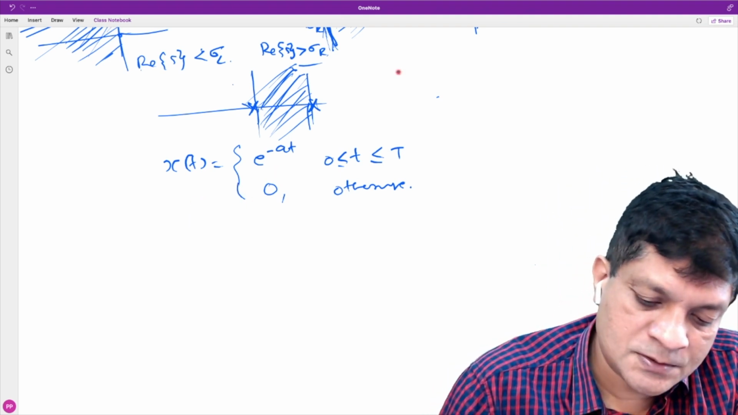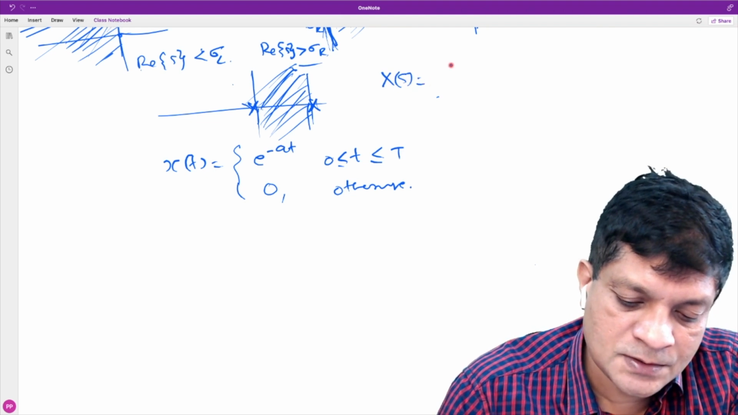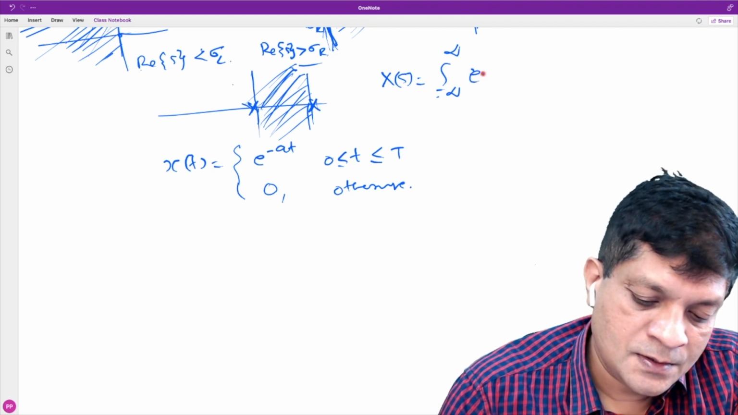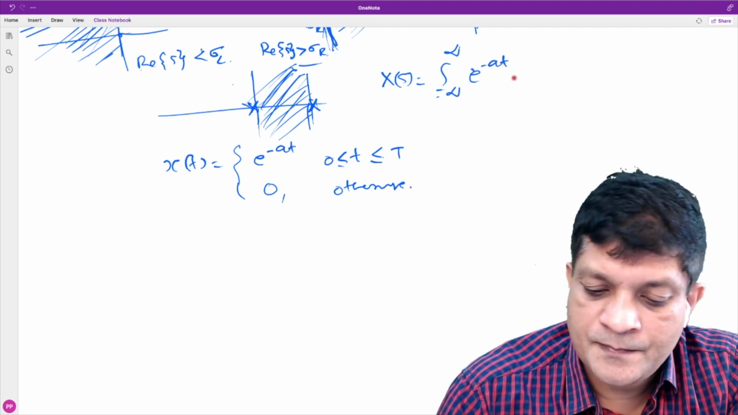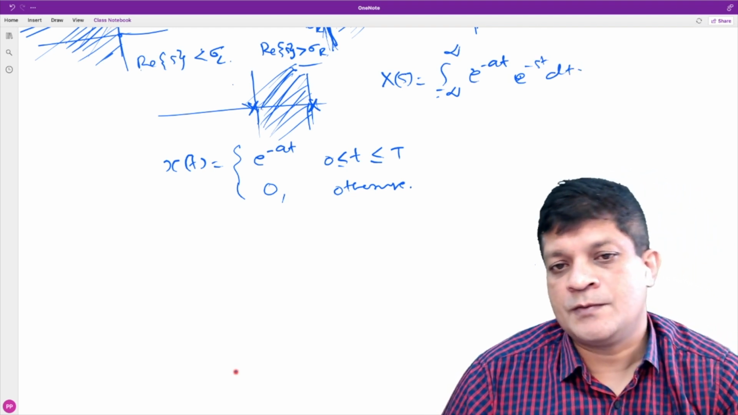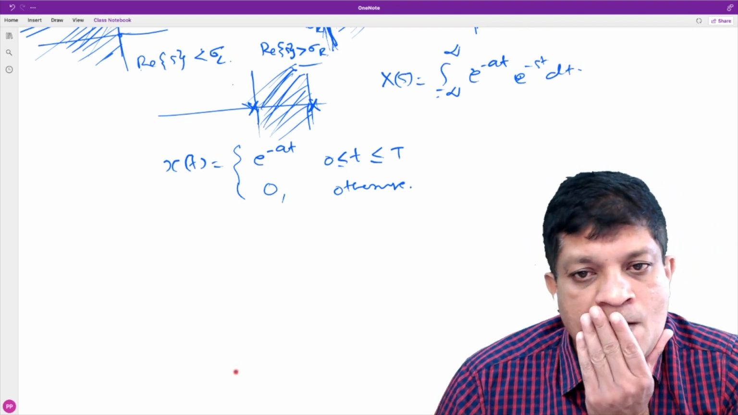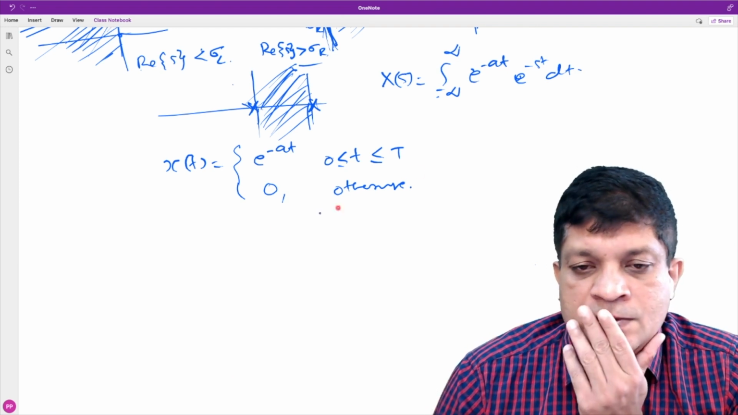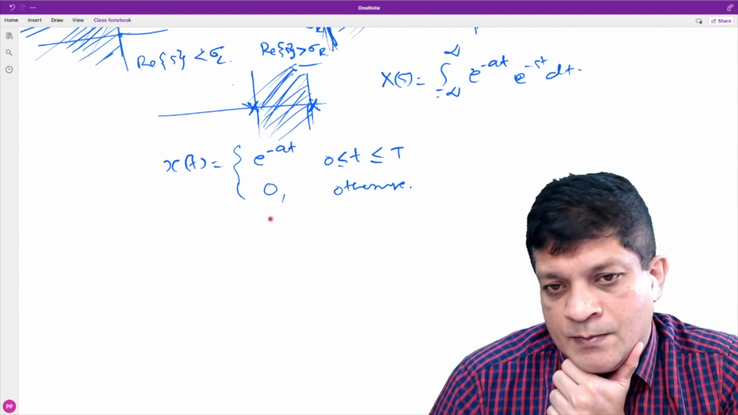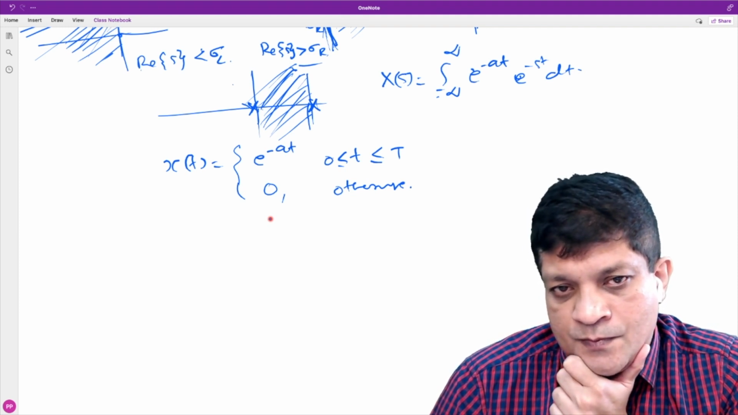How to find the Laplace transform? The expression is X of s equals integral from minus infinity to infinity of e to the power minus at into e to the power minus st dt. That is how we find the Laplace transform of a signal. So what is the Laplace transform? Does it have a Laplace transform? What is the condition for existence of Laplace transform?